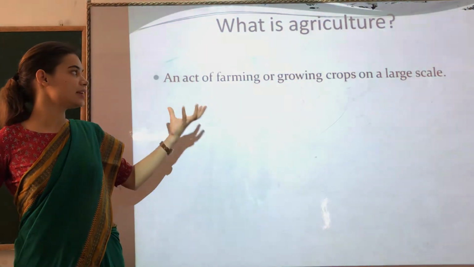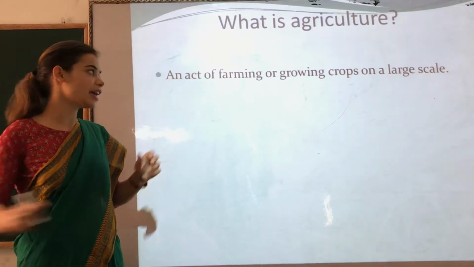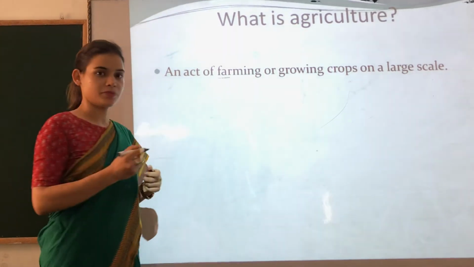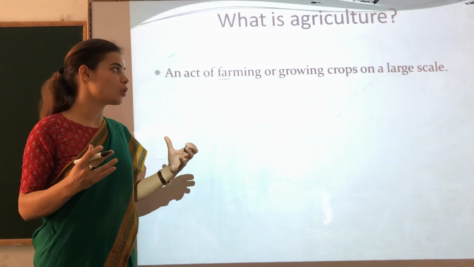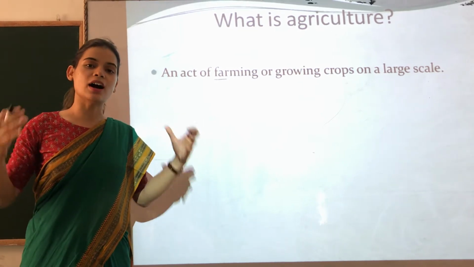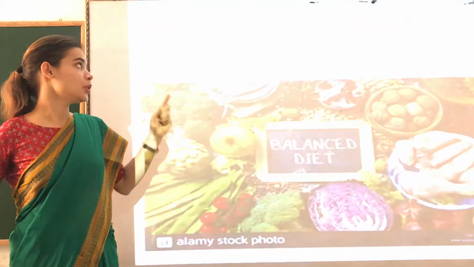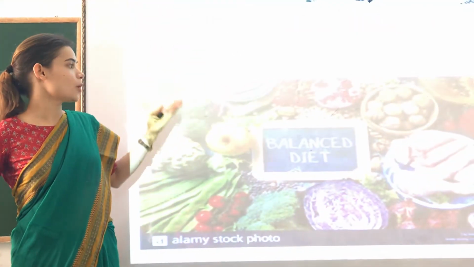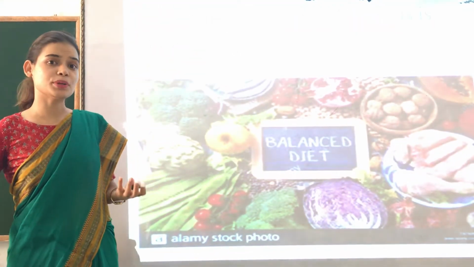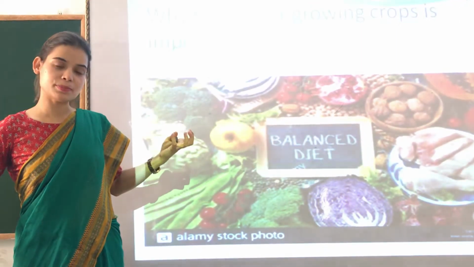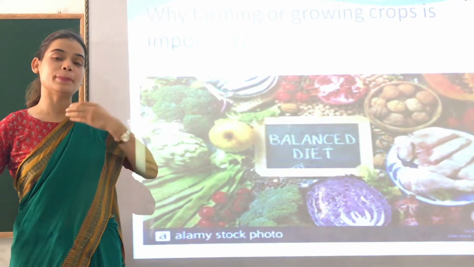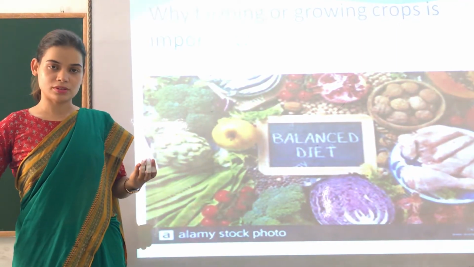Okay, so what is agriculture? Agriculture is an act of farming or growing crops on a large scale. So that is what we call agriculture, right? So why is farming or growing crops important? That's a very simple question. Because we all are dependent on crops, right?